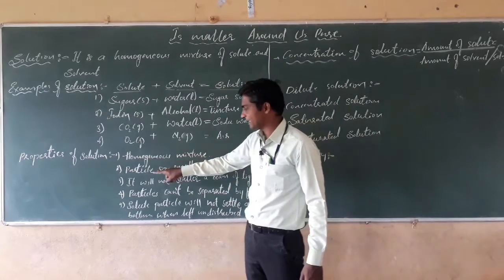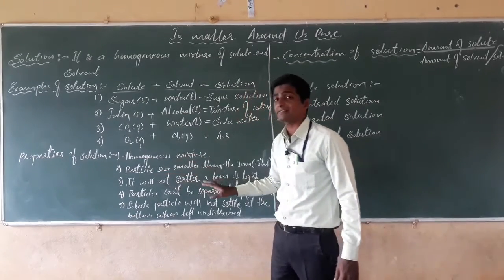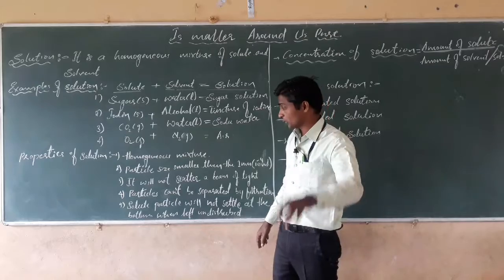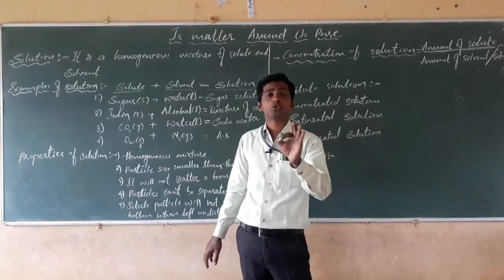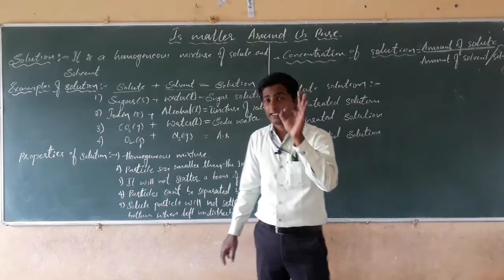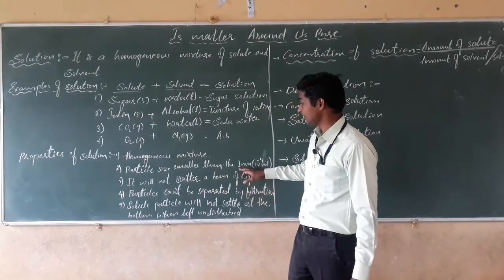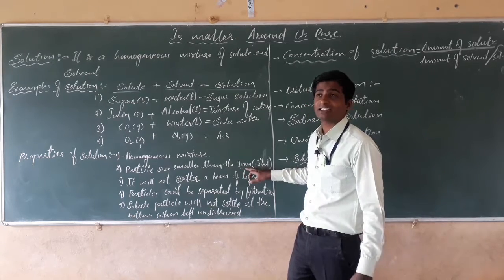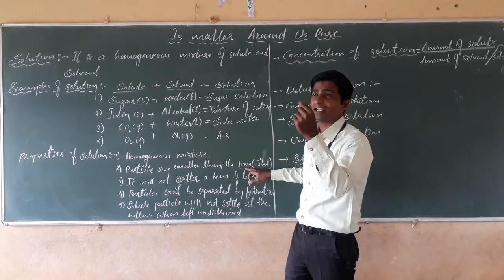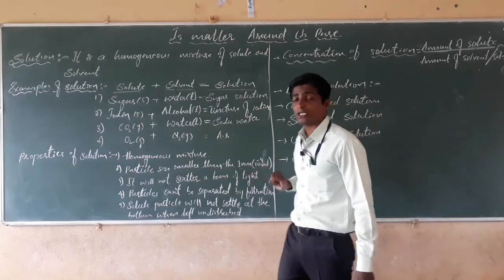Next property: the particle size of a solution is very small, unable to be seen through naked eyes. It is very much smaller than 1 nanometer.